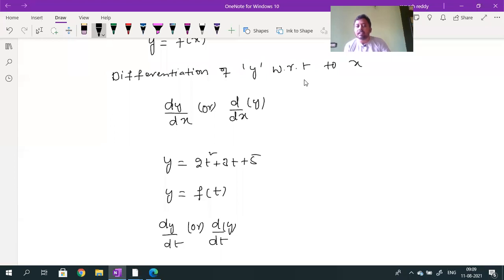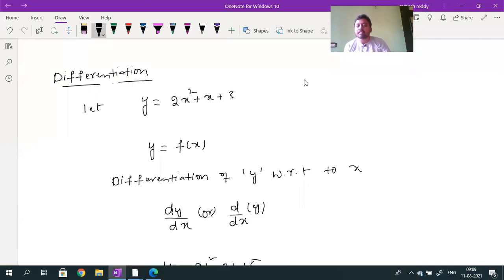So how does the dependent quantity change with the independent quantity? That is given by differentiation. Differentiation indicates the variation of the dependent quantity with respect to the independent quantity. That name is called what? Differentiation. If you know this much, that is enough from our concept point of view. Here y is called the dependent quantity. Y depends on x.